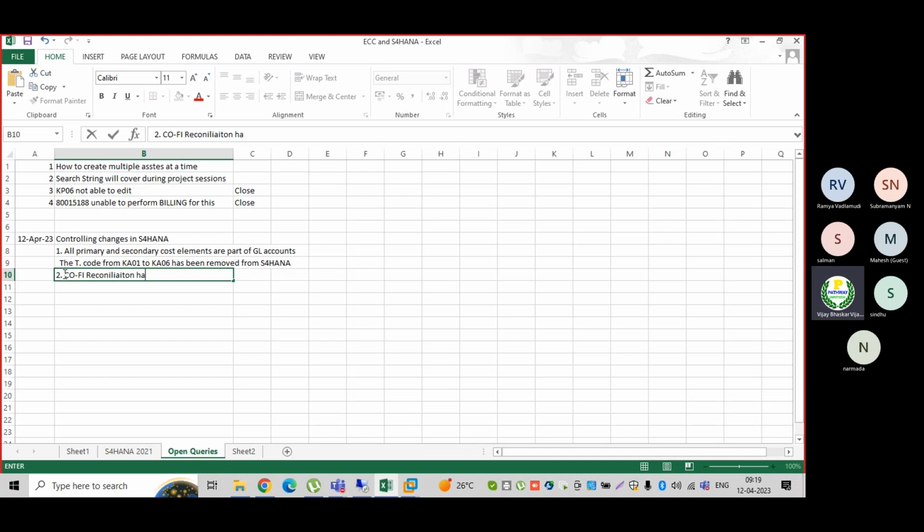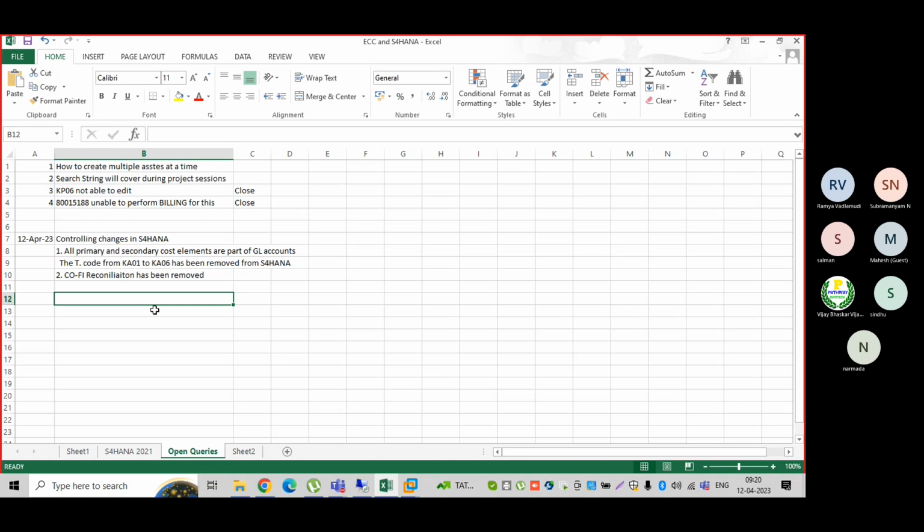The cancellation has been removed. Now CO to FI reconciliation. There was a concept called CO to FI reconciliation. That concept has been completely removed. Where did this CO to FI reconciliation come into the picture?